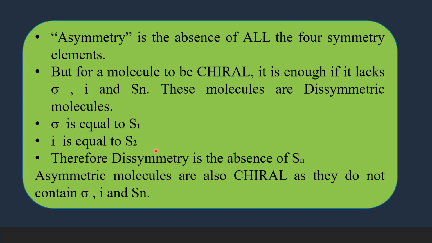So now dissymmetry can be defined in another way, that is, absence of Sn, improper axis of rotation, because sigma is S1, i is S2, and all other Sn operations come under this Sn. Therefore dissymmetry is the absence of Sn. So for a molecule to be optically active, it is enough that it does not have Sn. At the same time, the asymmetric molecules also are optically active, as they also do not have Sn.